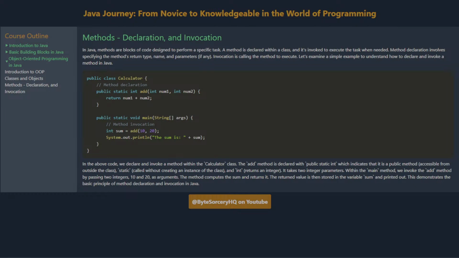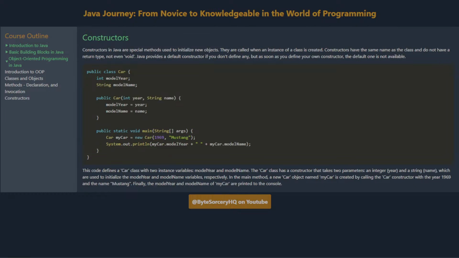Within the main method, we invoke the add method by passing two integers, 10 and 20, as arguments. The method computes the sum and returns it. The returned value is then stored in the variable sum and printed out. This demonstrates the basic principle of method declaration and invocation in Java.